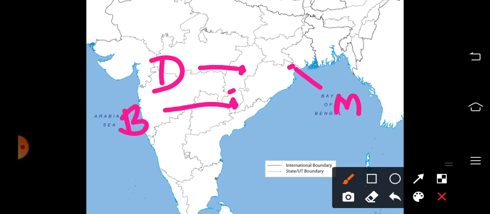Yes, the next important iron ore mine is Bellary. Bellary is a district in Karnataka. Let us plot. This Bellary lies between the border of Andhra Pradesh and Karnataka. So Bellary lies here, the border region of Karnataka and Andhra Pradesh.